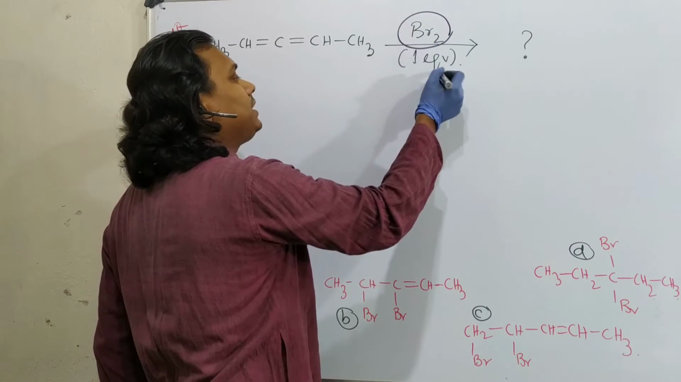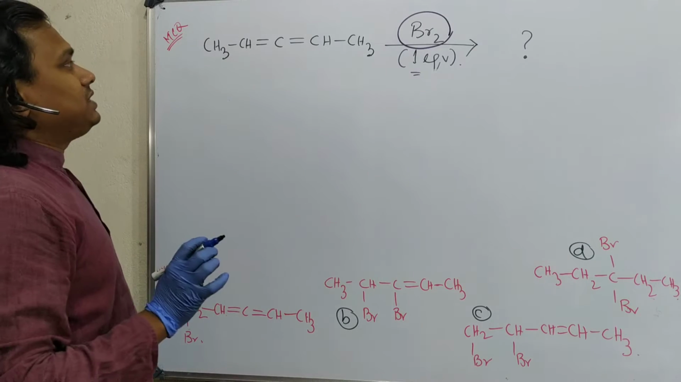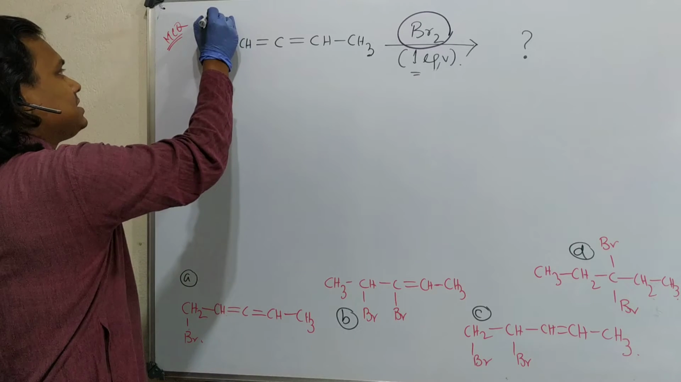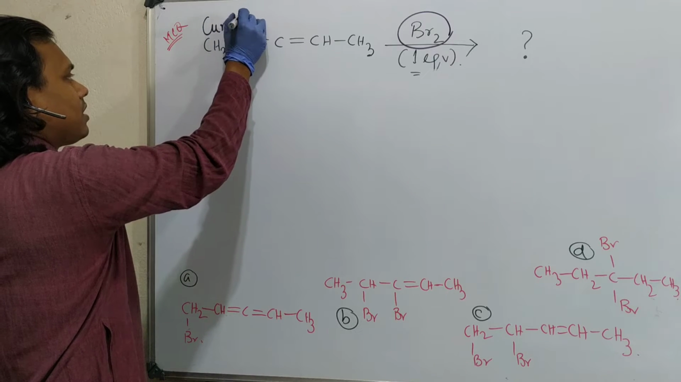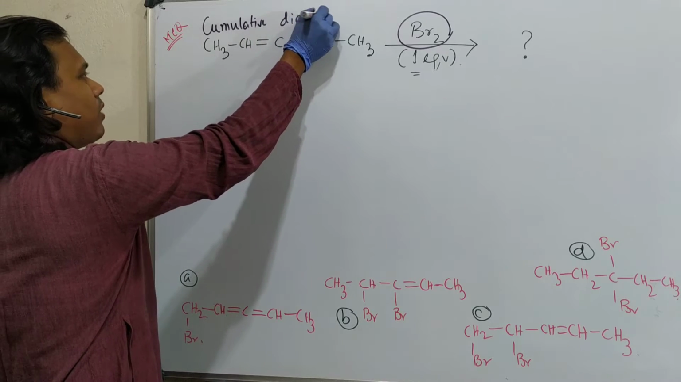Now, what I have given? Bromine 1 equivalent, and this is actually a diene. By the way, this is not actually a normal diene, this is a cumulative diene. Okay, what do I mean?